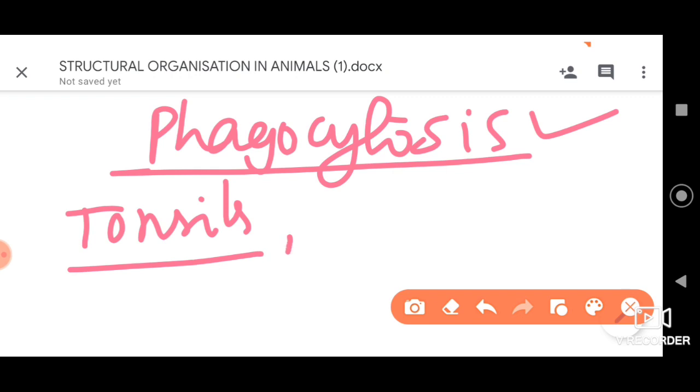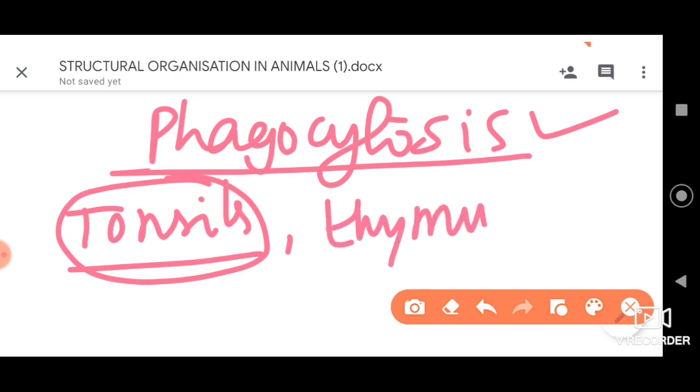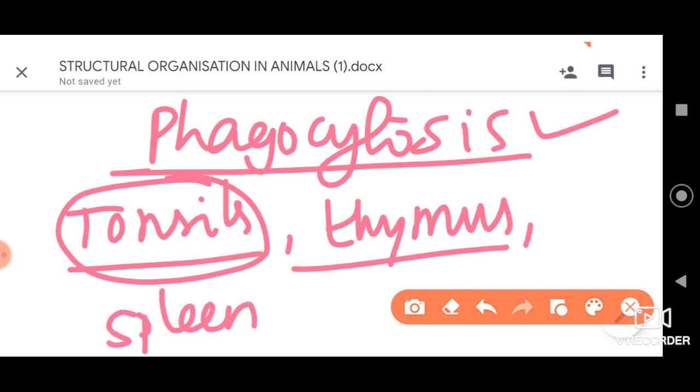I am talking about the lymphocytes, the cells present in the lymph which perform the role of phagocytosis. They are produced in tonsils and thymus as well, and to go with that, spleen and liver. They are the major sites rather. In all these sites we can find the production of the lymphocytes.